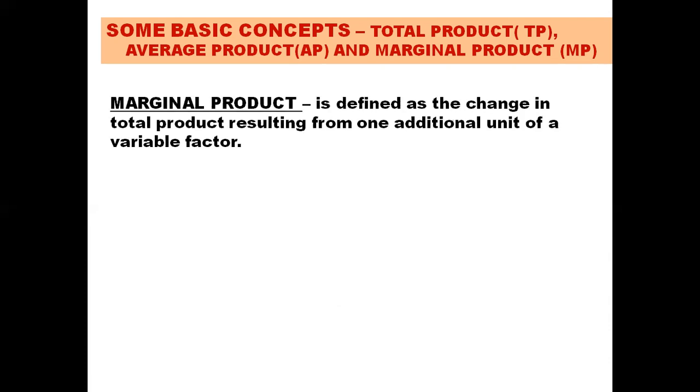Now we come to marginal product. It is defined as the change in total product resulting from one additional unit of a variable factor. So when there is a change in 1 unit of labor, how much does the total product change or increase? That is known as marginal product. So how do we find MPL? We find del TP, the change in TP by increasing 1 unit of labor, divided by del L. You can write del TP also as del Q by del L. So MPL is del TP by del L or del Q by del L.